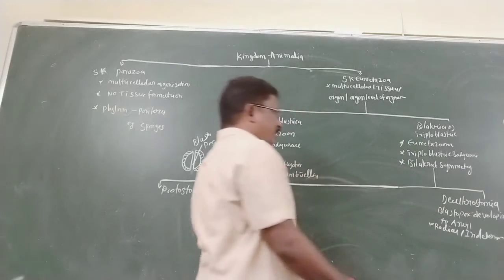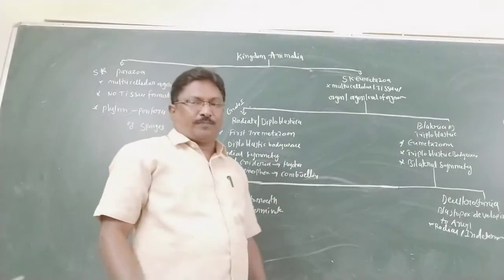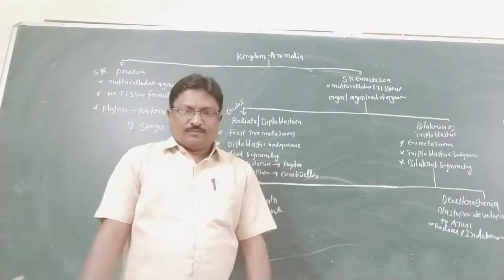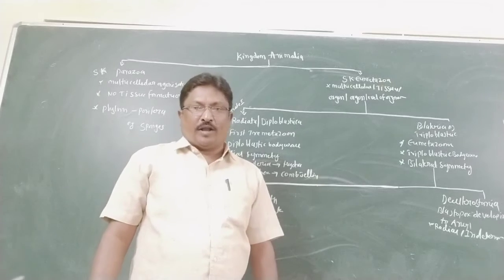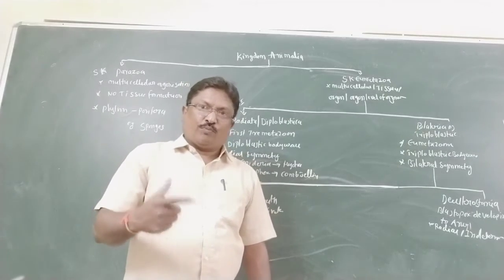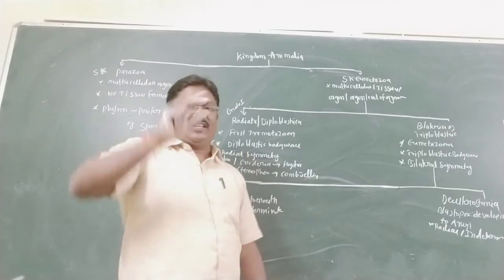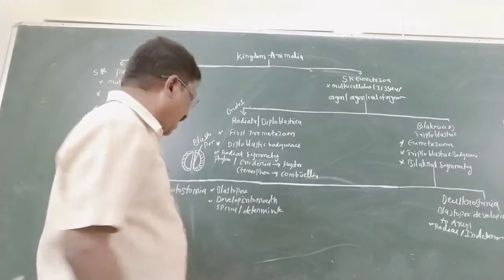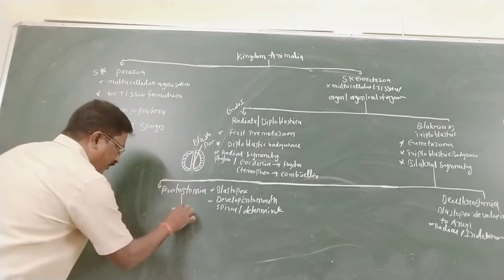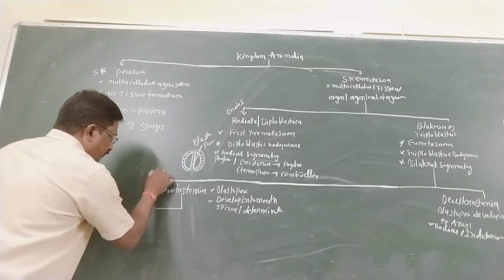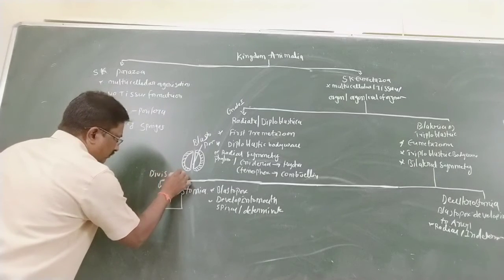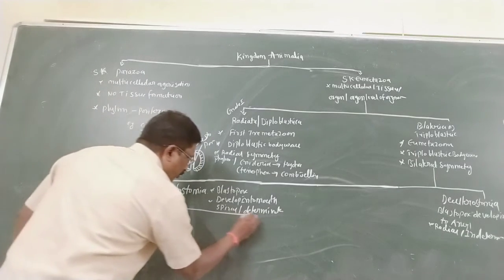So that is Deuterostomia. As for the divisions, Protostomia is again divided into three subdivisions.